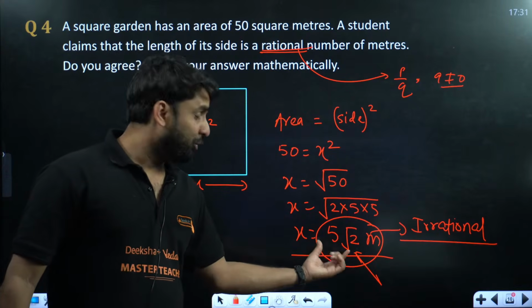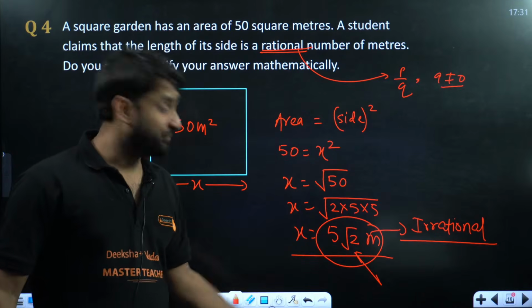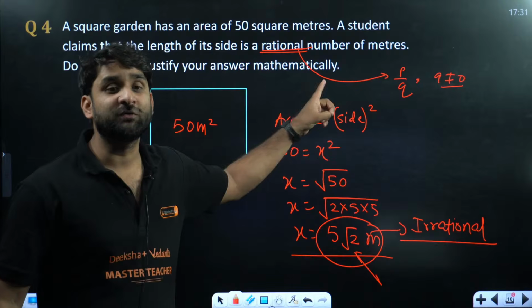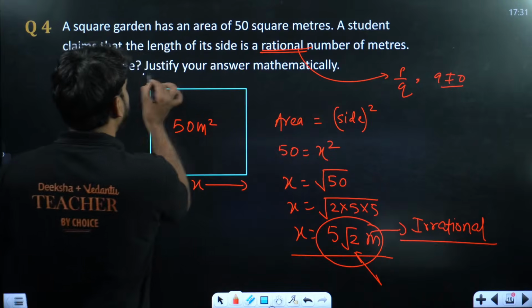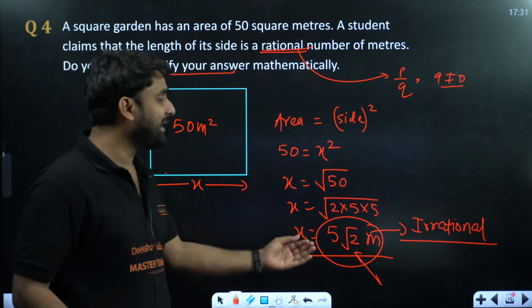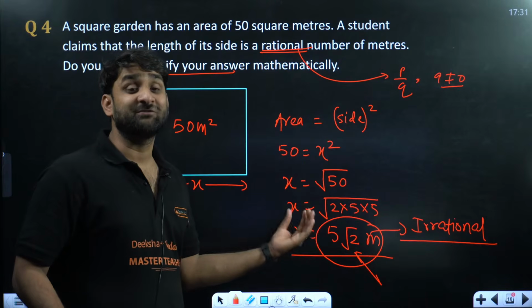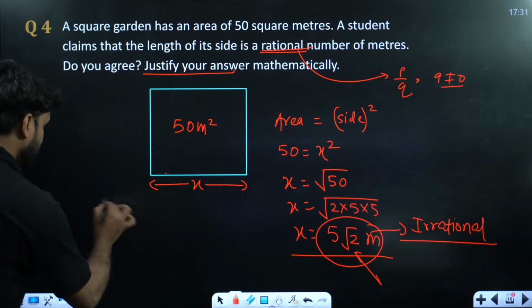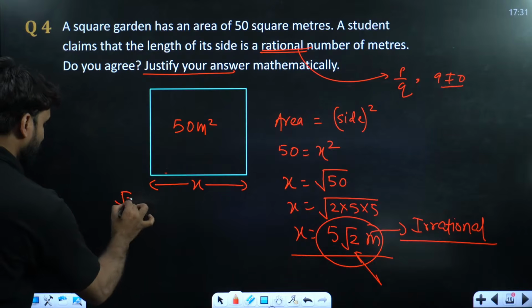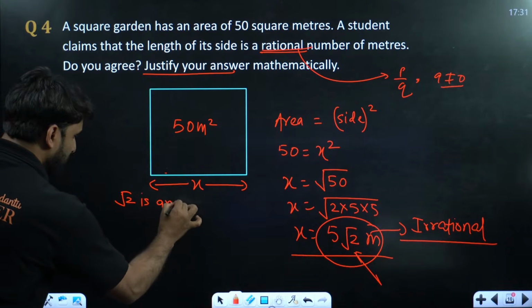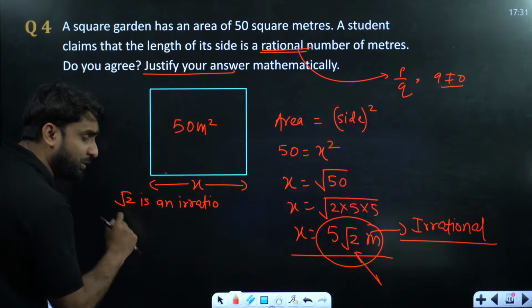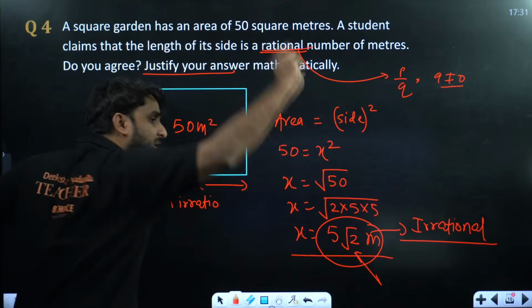5 root 2 cannot be written in the form of p by q. So this is an irrational number, and it indicates that the student was fully wrong. So we have justified, we are getting here the side of the square as 5 root 2, and root 2 is an irrational number, because when we calculate the value of root 2, there will be a non-repeating, non-recurring decimal.